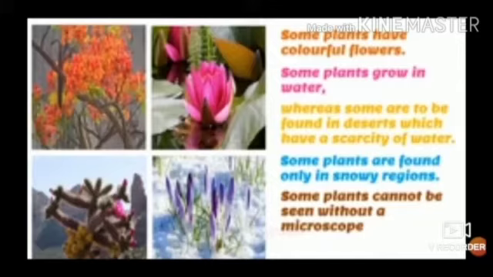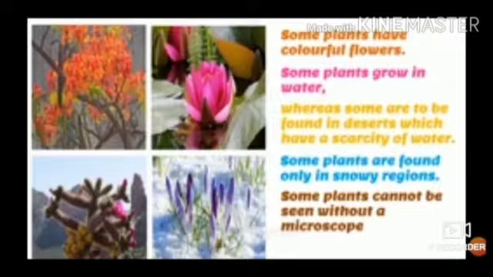A great variety of plants is found on the earth. Some plants have colorful flowers, some plants grow in water, whereas some are found in deserts, which have scarcity of water. Some plants are found only in snowy regions. Some plants cannot be seen without a microscope, whereas some are huge in size.